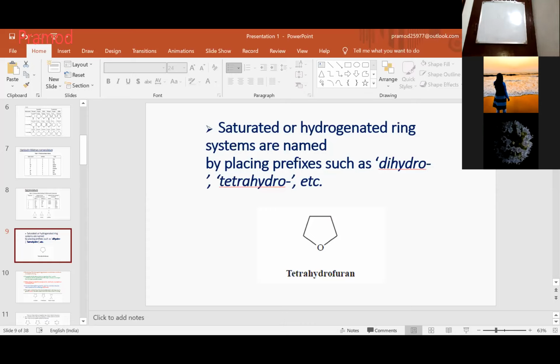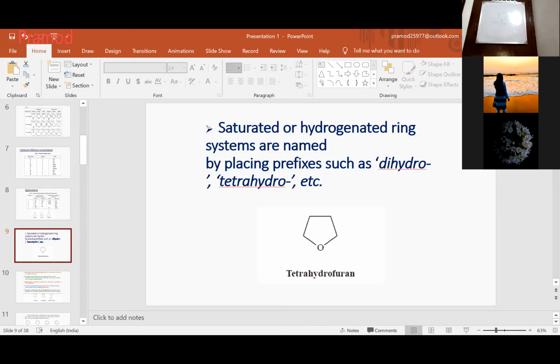Okay, it's a furan. So there is an oxygen over here, and there are two double bonds over here. So this is known as furan. When you remove these, four extra hydrogens come over here. Yes or no? So that's why it is known as tetrahydrofuran. If there were two extra hydrogens, it is known as dihydrofuran.